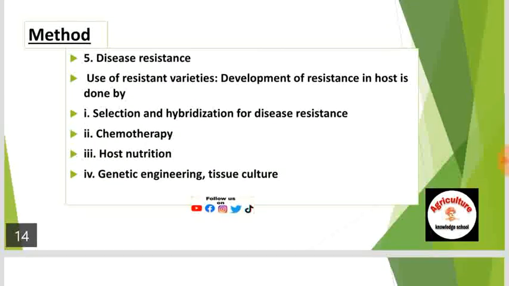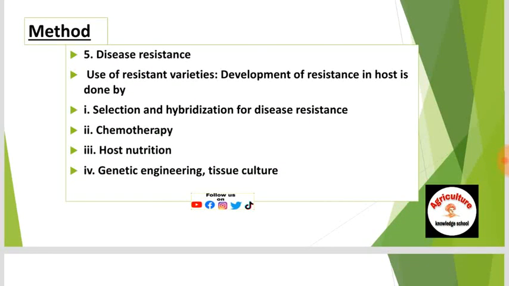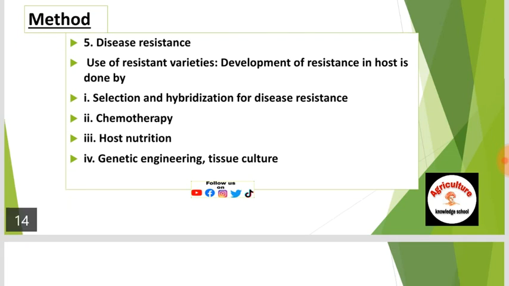What are the methods? Use of resistant varieties. Development of resistance in the host is done by: number one, selection and hybridization for disease resistance; second, chemotherapy; third, host nutrition; and fourth, genetic engineering and tissue culture.